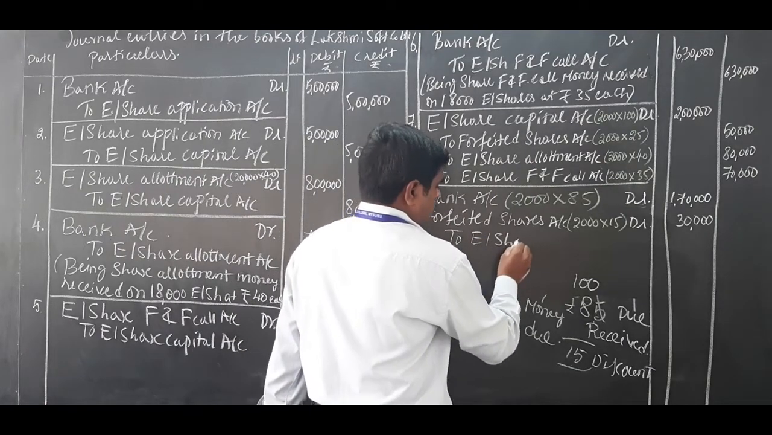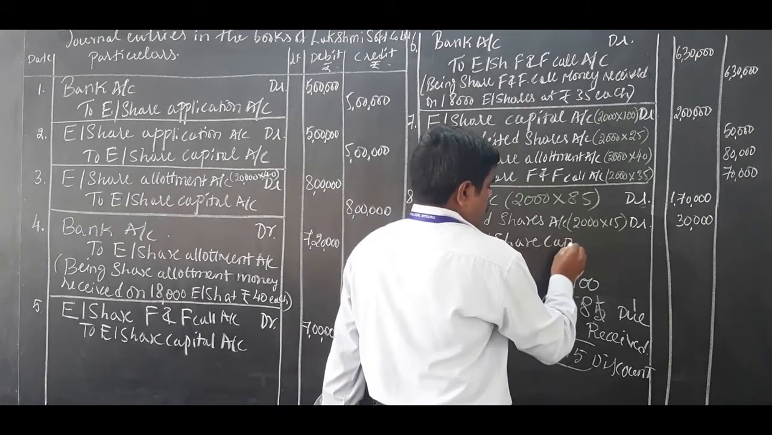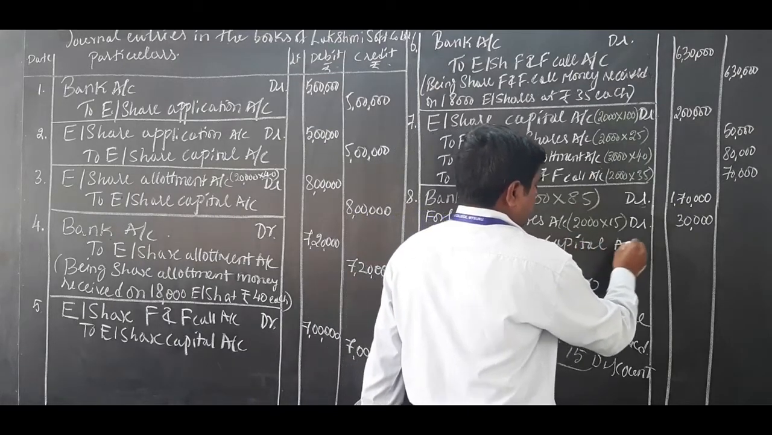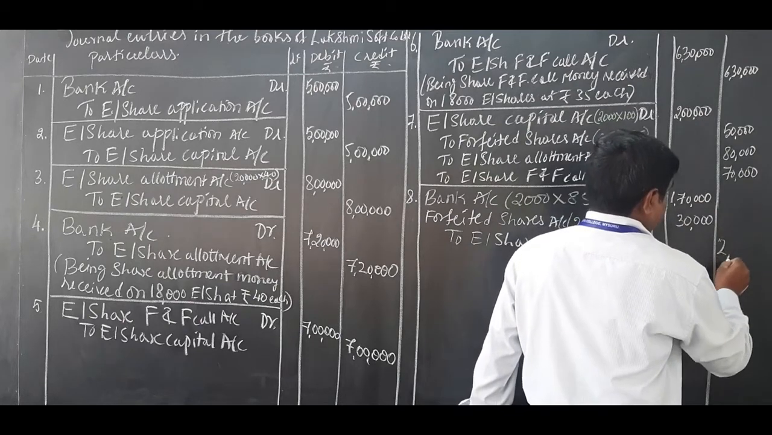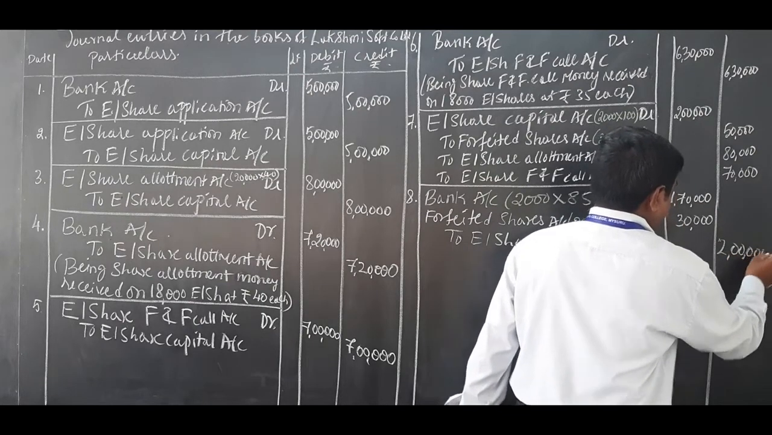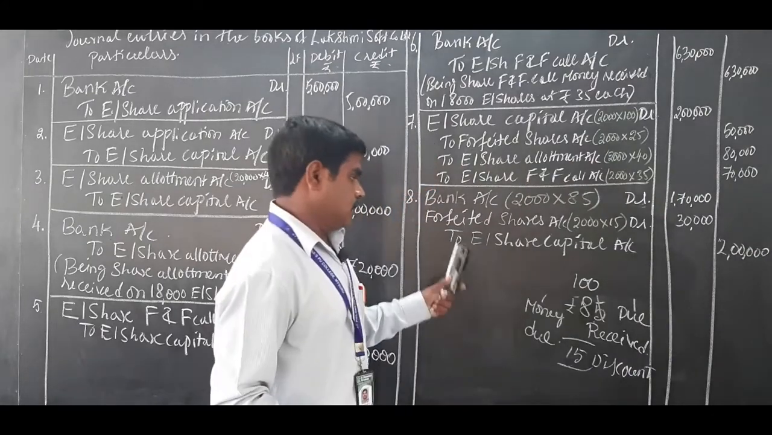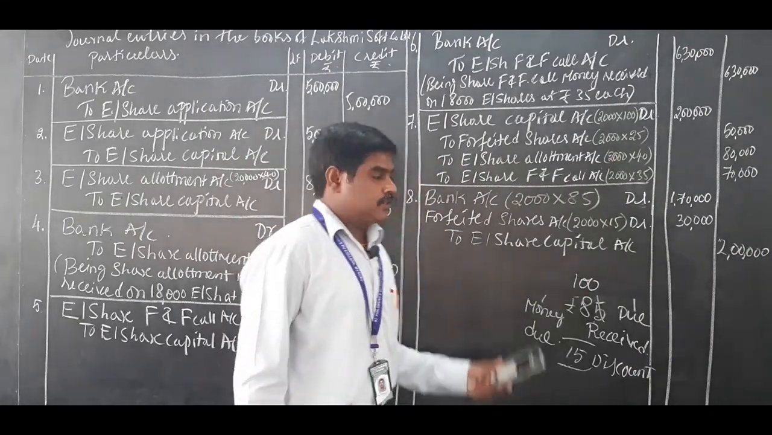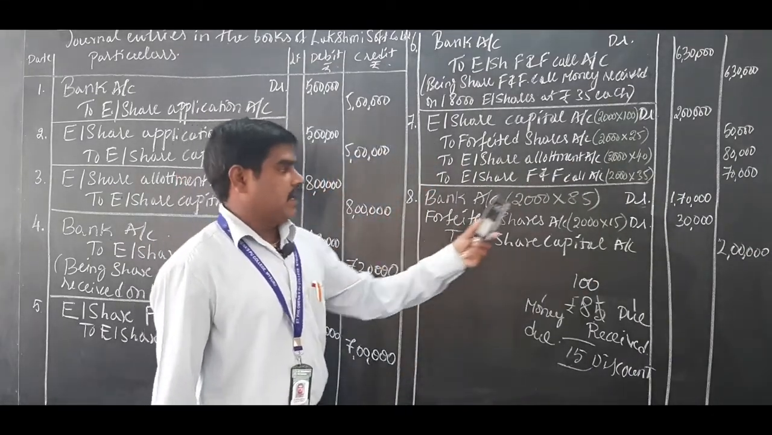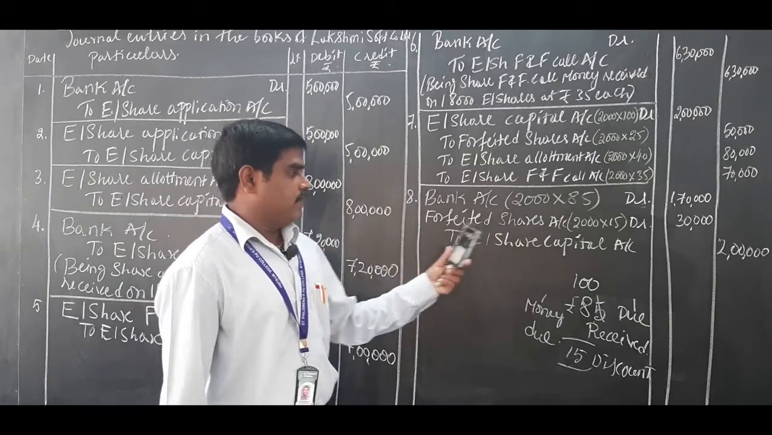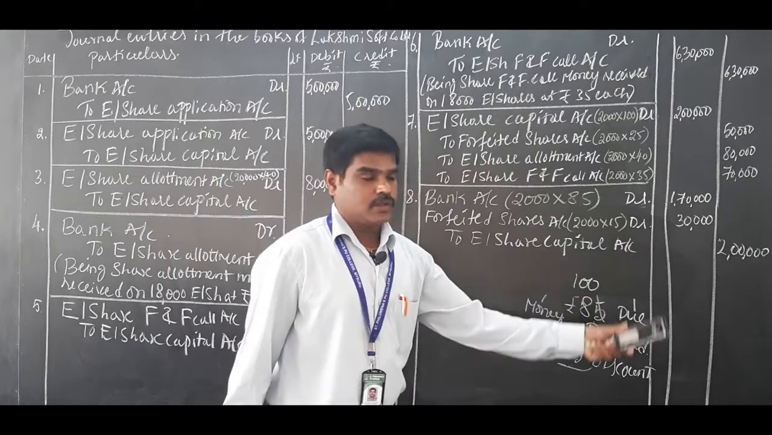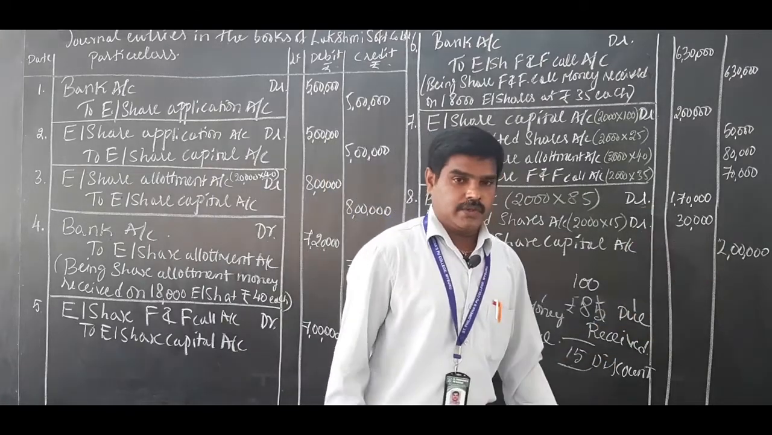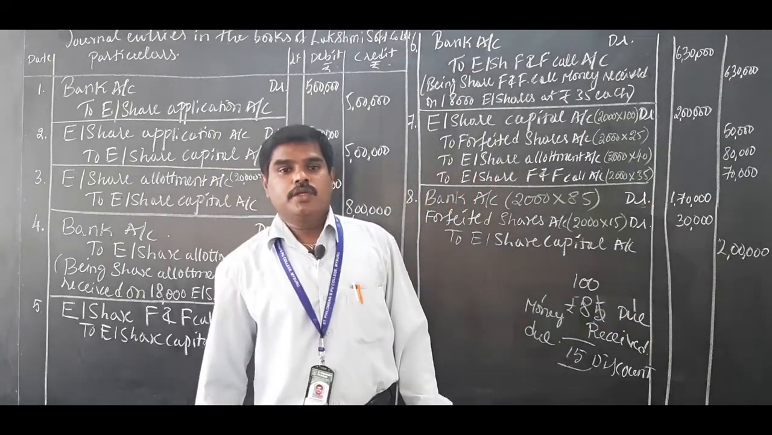To equity share capital account. Of course, it is 2 lakh. Add the debits and put it here: 2 lakh, to equity share capital account 2 lakh. So this is the reissue journal entry. Bank account debit 1,70,000. Forfeited shares account debit 30,000. To equity share capital account 2 lakh. Narration being